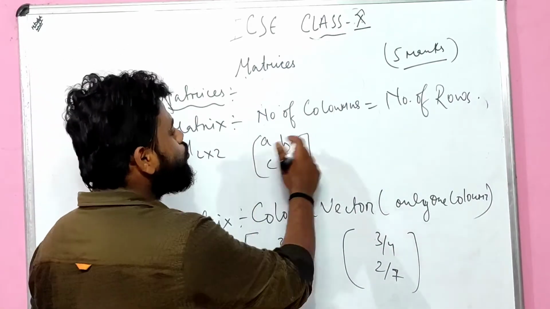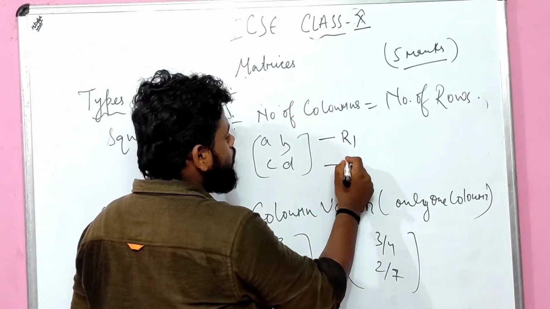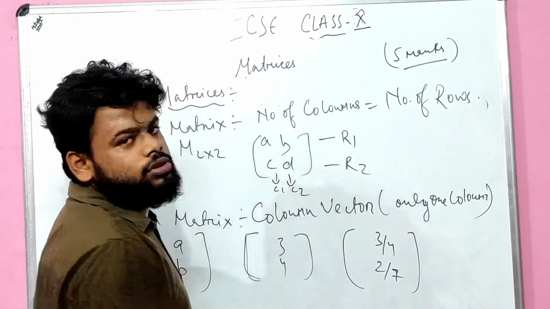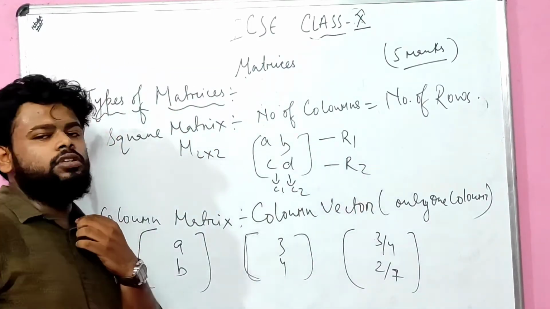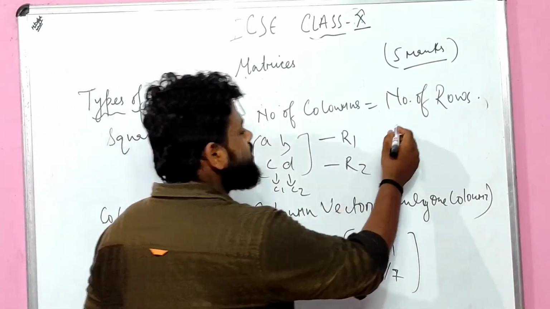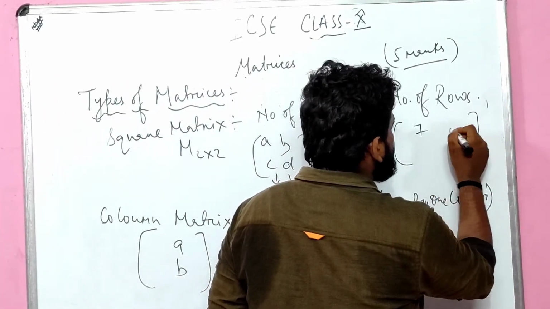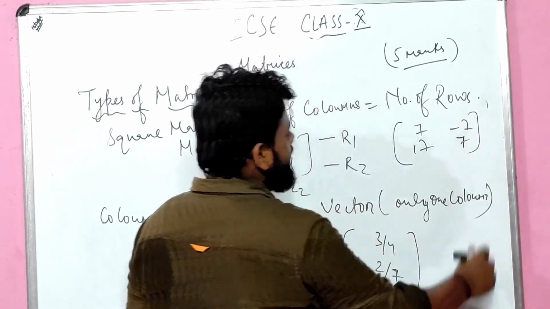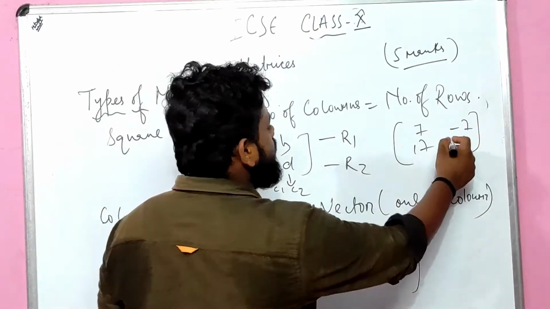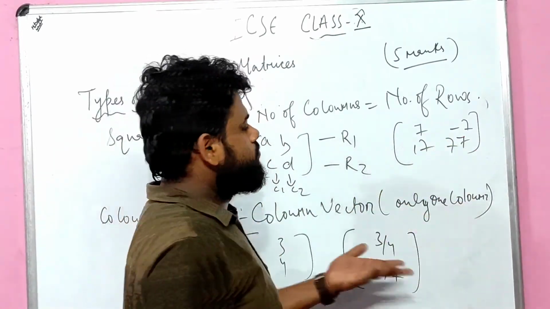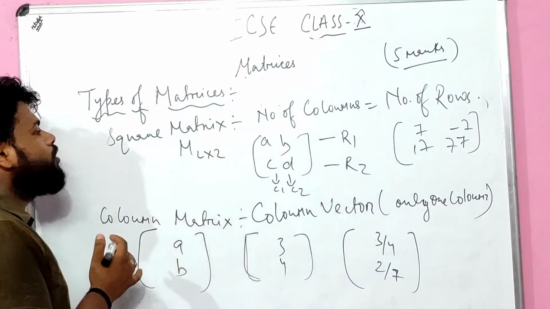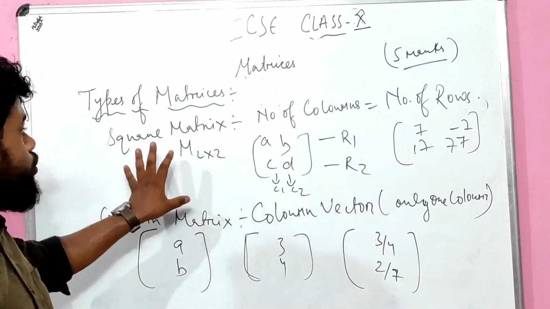How many rows are there? 2 rows. Row 1, row 2, column 1, column 2. How many columns are there? 2 columns, 2 rows. So the number of columns should be equal to the number of rows. Similarly, I can write 7 minus 7, 17, 7. This is 2 rows, 2 columns. This is all about a square matrix. Very, very important. Please note it down as soon as possible.